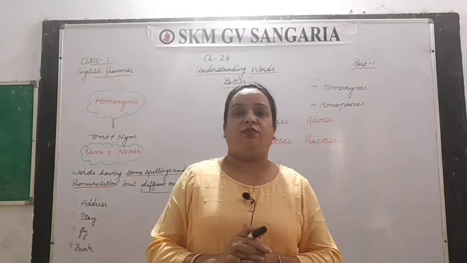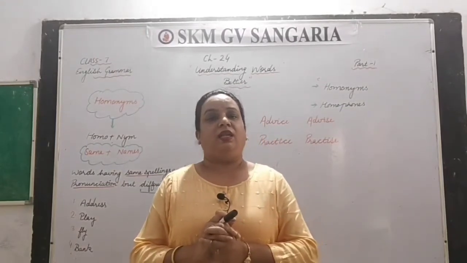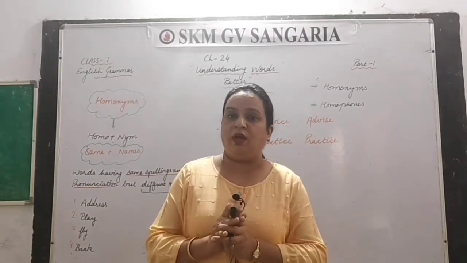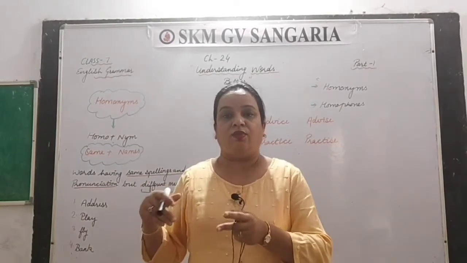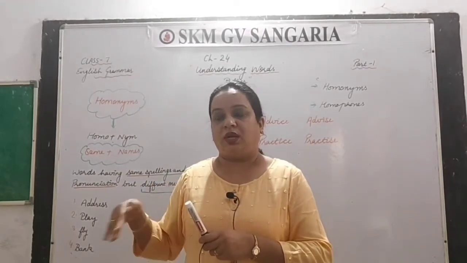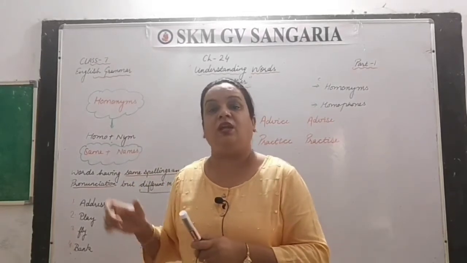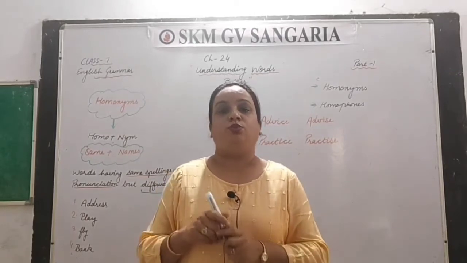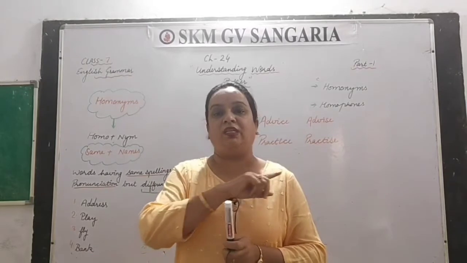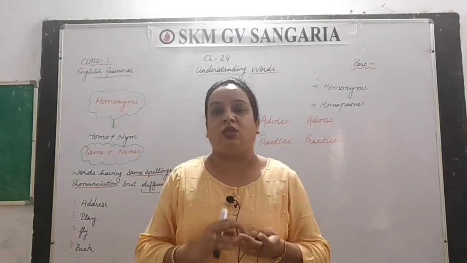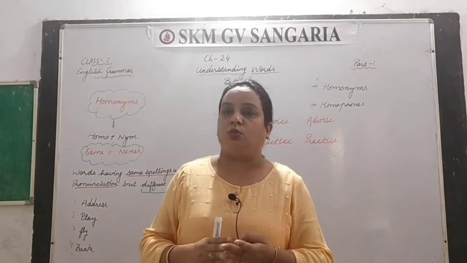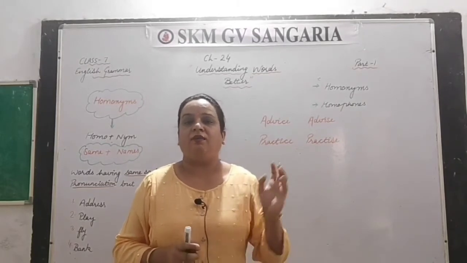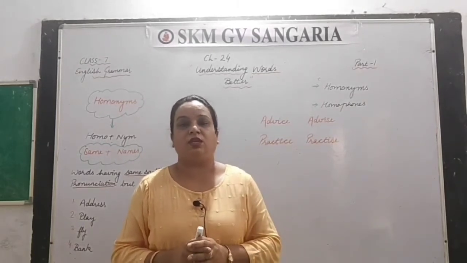Next example we will take from bank, B-A-N-K, bank. One bank is what? Where we deposit our money. So that is also bank. And the second one is the corner of the river, right? The area which is at the corner of the river, on the side of the river, we can say that is also bank, right? So how to use both in sentences? Like first, bank is the place where we deposit our jewelry, our savings and all that. So you'll say, I have deposited my savings in the bank.